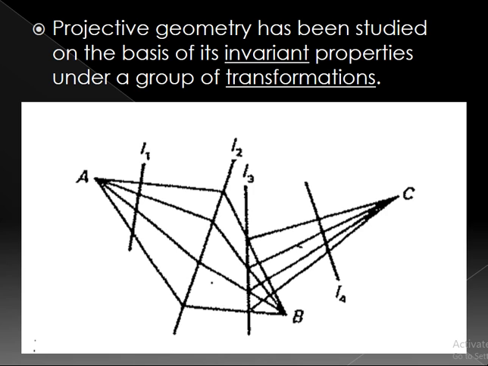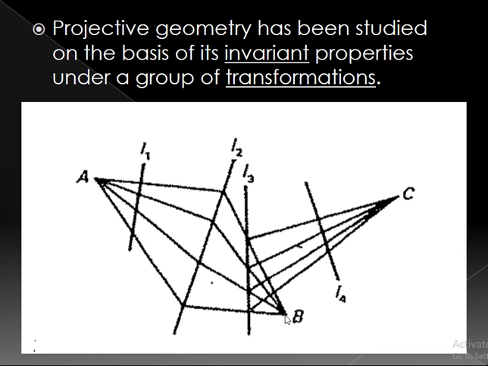We have here line 1 and line 2, which are perspective with A as their center of perspectivity. The points on line 2 and line 3 are perspective with point B as the center of perspectivity.